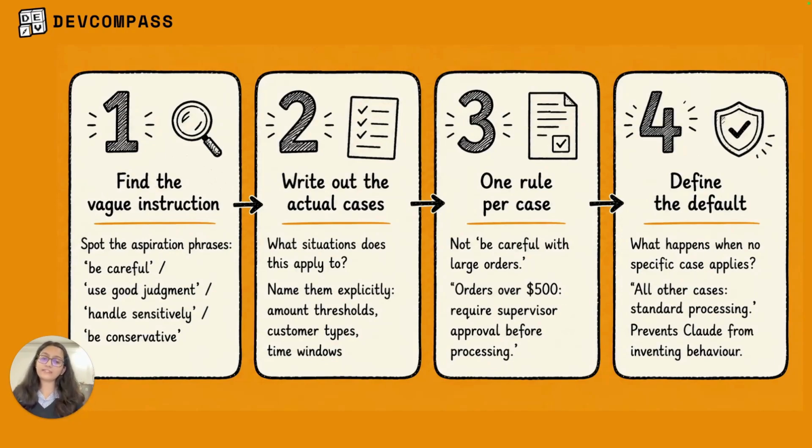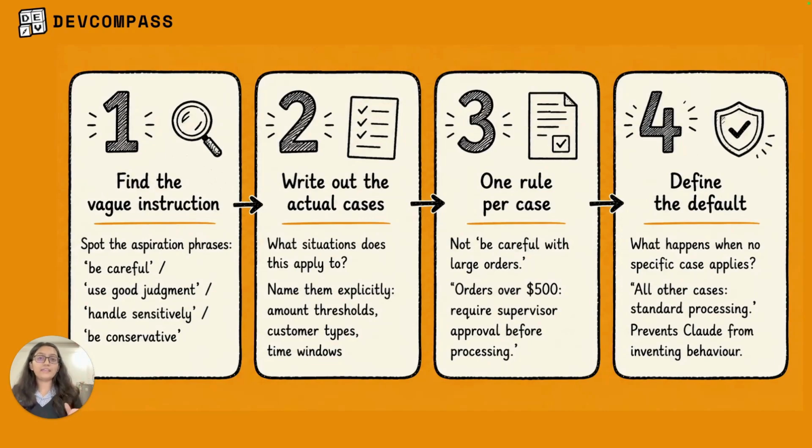Third, write the categorical rule for each case, not something like be careful with large orders. For orders over $500, require supervisor approval before processing. Nothing like handle sensitively. What if Claude is not sensitive and Claude is like, bro, what, $500? So if the customer mentions legal action, escalate immediately. Do not make any commitments about outcomes. So one rule per case, specific, actionable, binary.